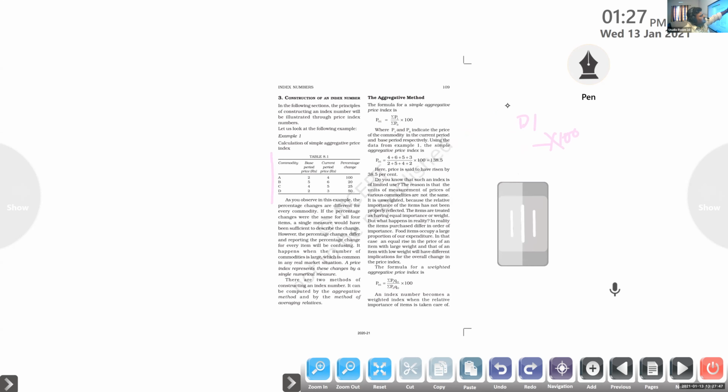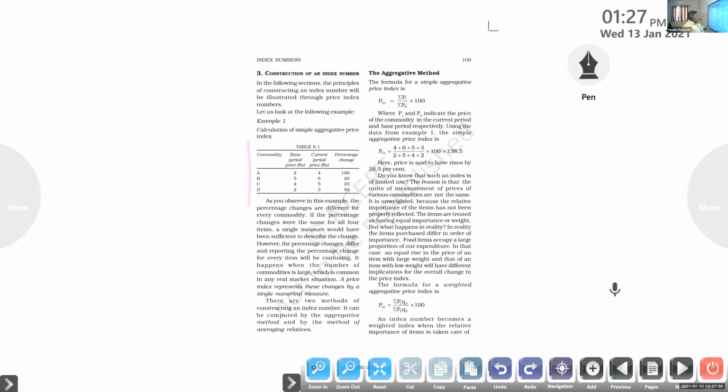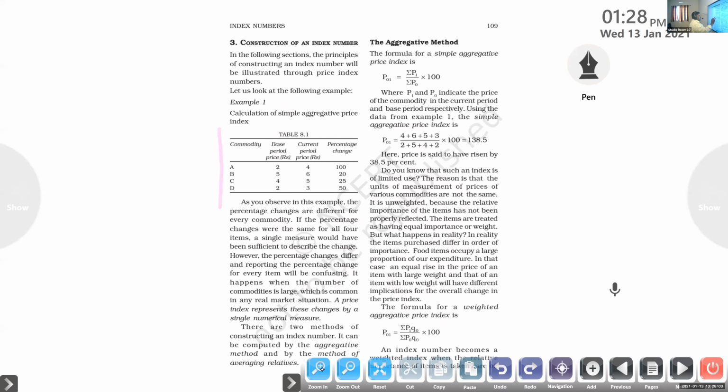We are using the same table here. Base period prices and current period prices are both mentioned in the table. P1 is the current year and P0 is the base year.